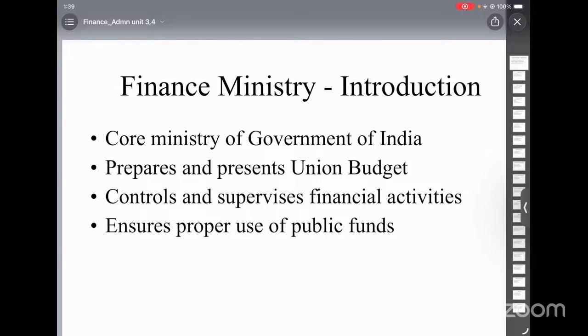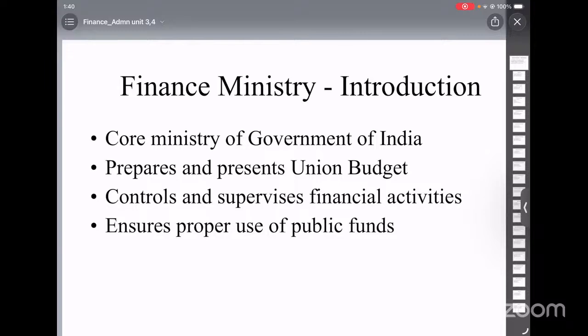Okay, and the third stage is the scrutiny by the Finance Ministry. After all this, the Finance Ministry will be taking the next step. All estimates from different ministries are examined by the Budget Division. The nature of the scrutiny is different from that of the administrative departments. The Finance Ministry mainly focuses on financial discipline and economy. It does not question the policy decisions of the ministries. Its main aim is to balance all expenditure demands within the available financial resources.